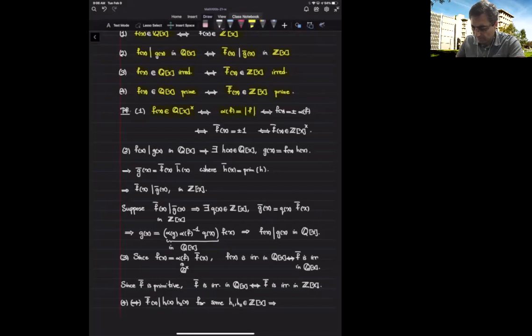Again, notice that here, because f is a non-zero constant polynomial, f equals a, then the content is just the absolute value of a, which means that the polynomial itself is plus minus the content. So that means the primitive form of f is just plus minus 1. So that means that we get that f bar is a unit.